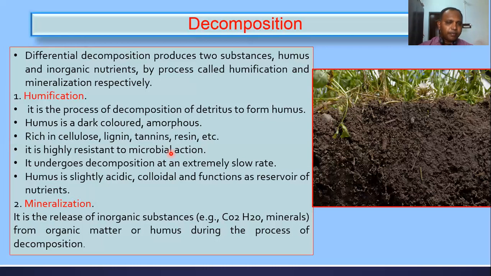Again, one more time we'll repeat. The decomposition process converts detritus into humus. Humus is a dark colored amorphous substance rich in cellulose, lignin, tannin, and resins, highly resistant to microbial action. It decomposes at an extremely slow rate, is slightly acidic and colloidal, and functions as a reservoir of nutrients to the plants.